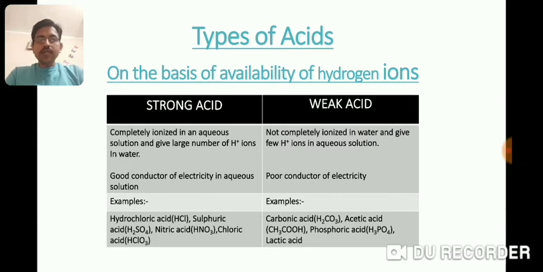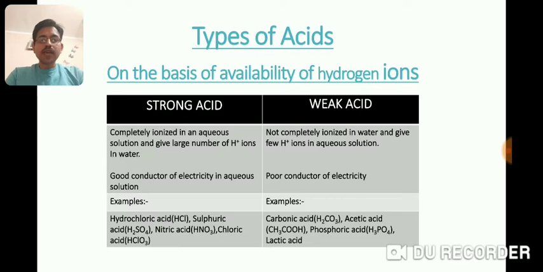We can classify acids on the basis of availability of hydrogen ions. Strong acids are those which produce more H+ ions in aqueous solution, while weak acids are those which produce few H+ ions in aqueous solution. Both strongly acidic and weakly acidic solutions are conductors of electricity, but a strongly acidic solution is a good conductor because of the availability of a large quantity of ions. Weak acids contain only few ions, so electrical conductivity will be poor.